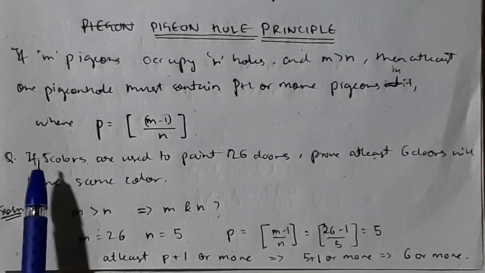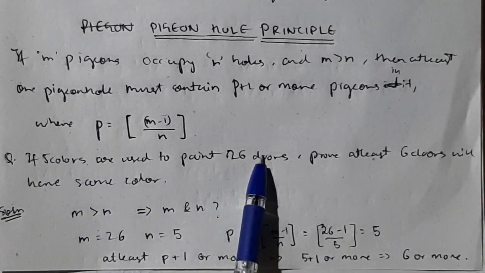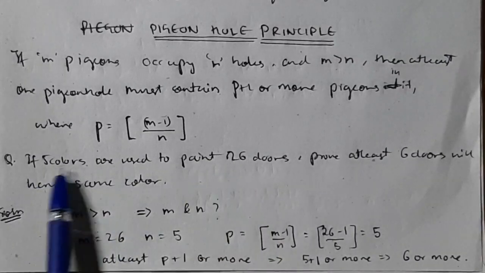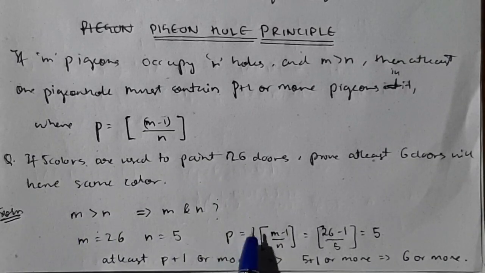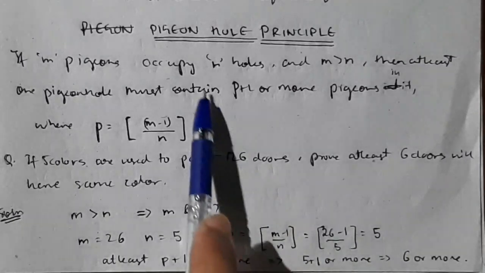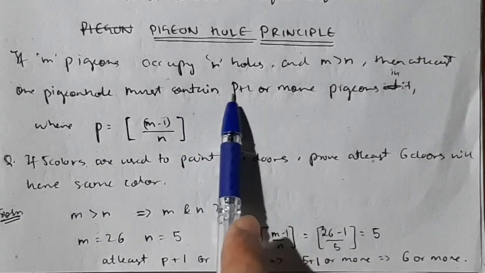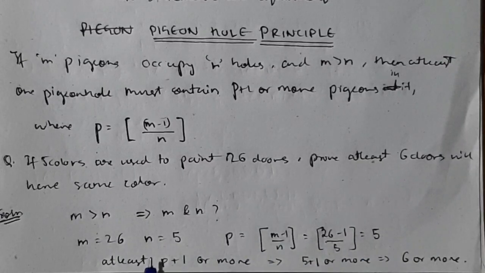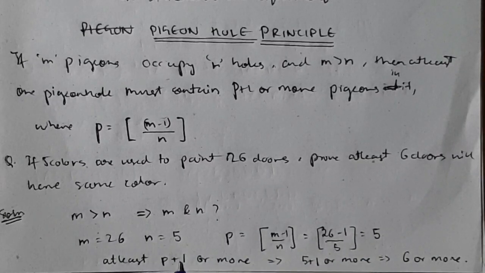Let's consider an example. If 5 colors are used to paint 26 doors, see, 26 is m and 5 colors is n. Okay, you got m and n. You need to find p. p is equal to (m minus 1) by n, that is 5. Then how many will be there? Must contain at least p plus 1 or more. So when you have found p, 5, you have to add 1 to it, at least 6 or more.